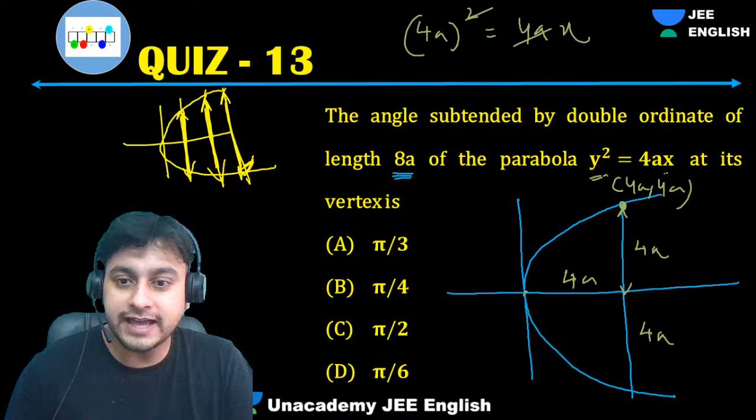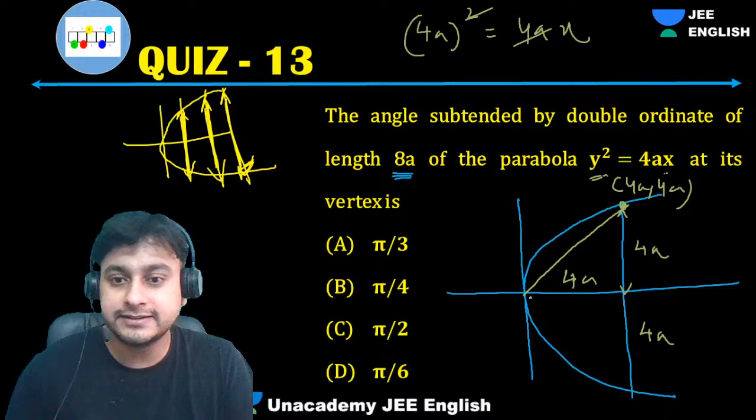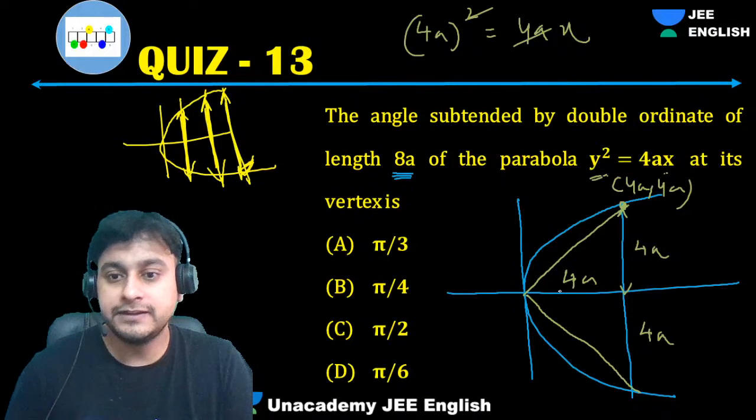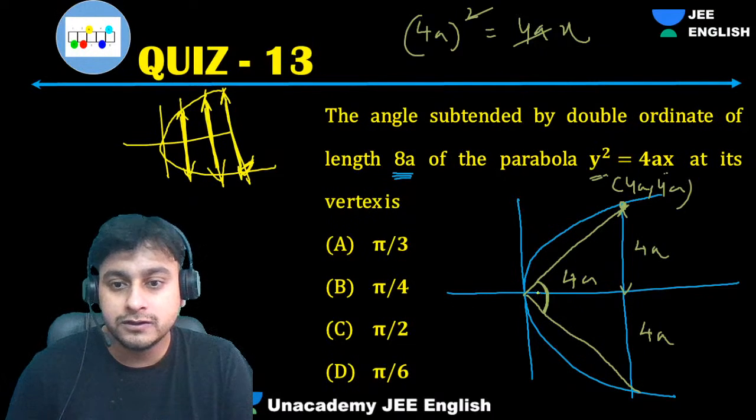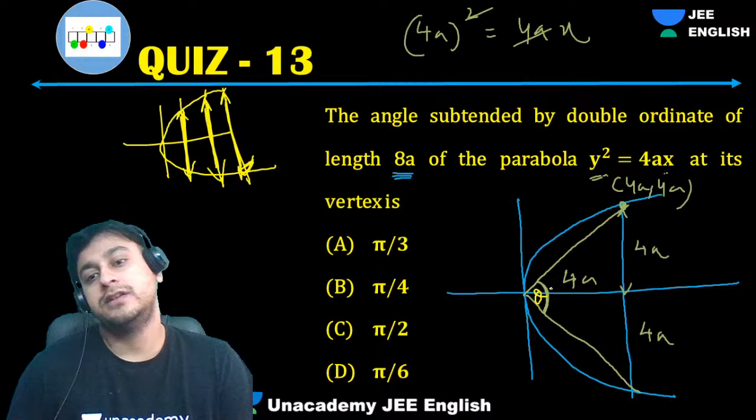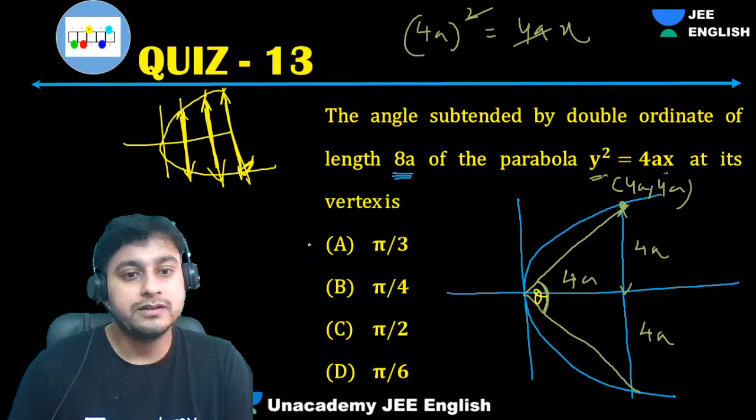So you want the angle subtended by this with this. Let's suppose the whole angle is theta. This will be theta by 2, na?